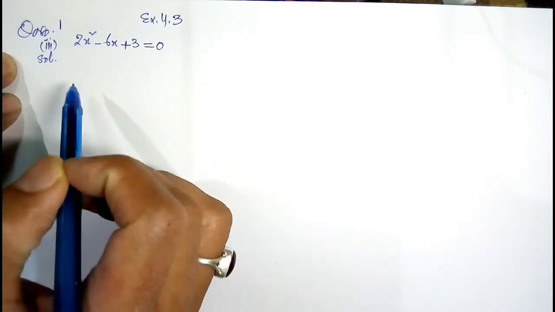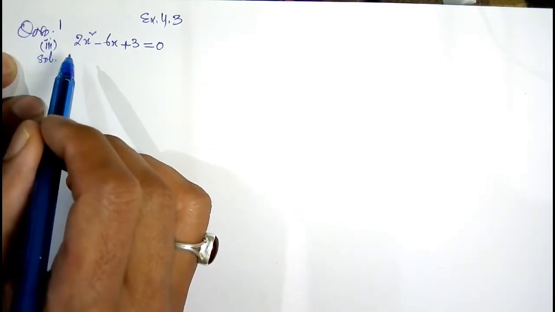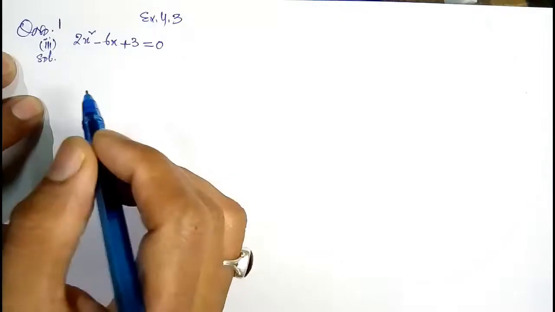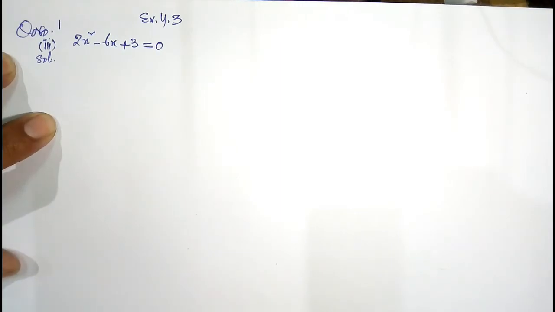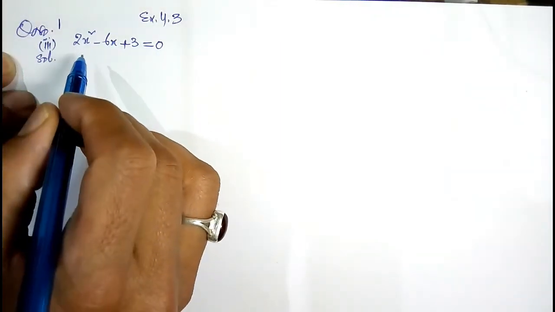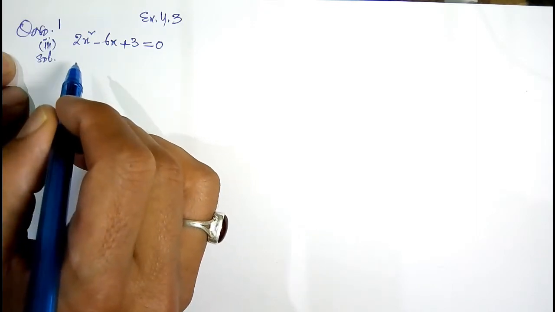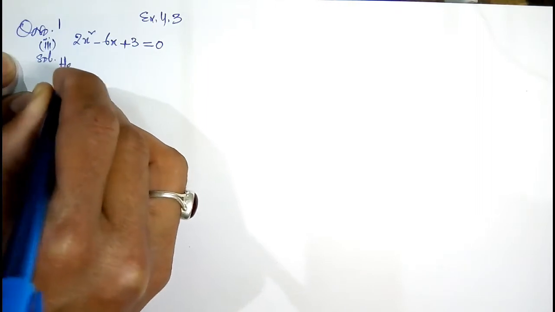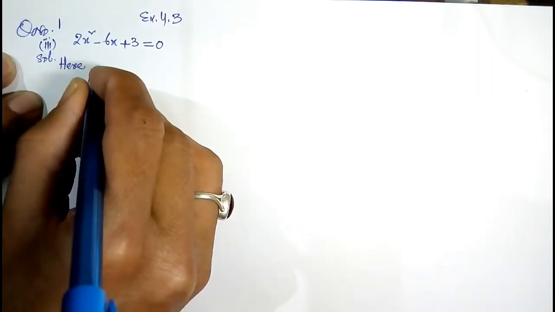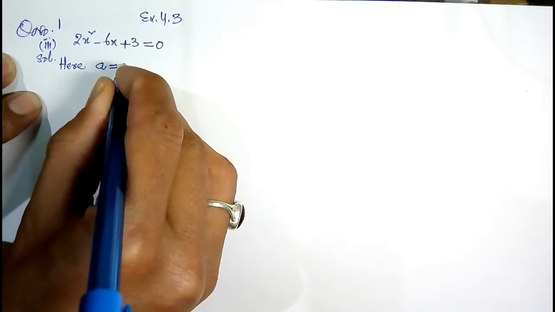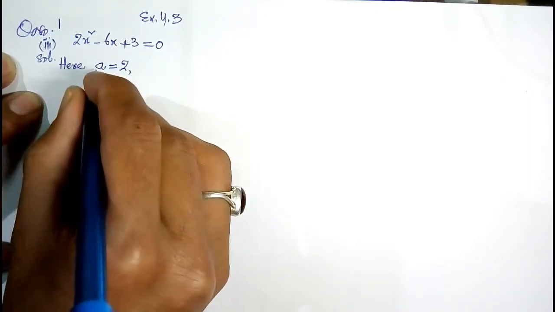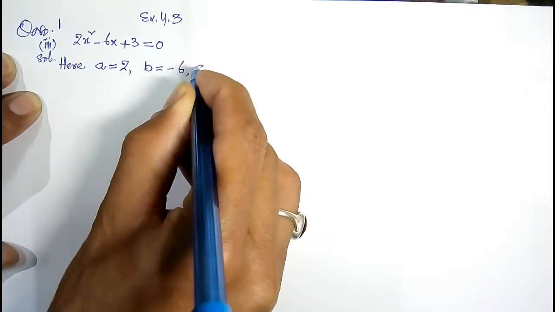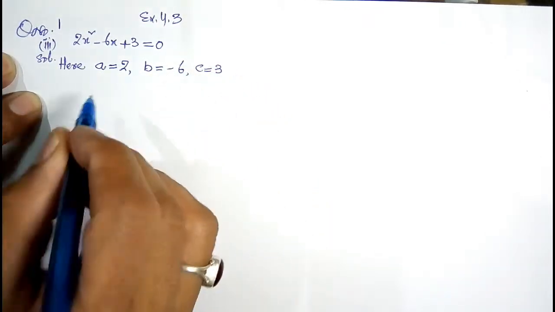Now we will first show whether this quadratic equation has real roots or not. If real roots exist, then we will find the real roots by using the quadratic formula. Here for the nature of the roots, we will solve by this method. Here a is equal to 2, b is equal to minus 6 and c is equal to 3.